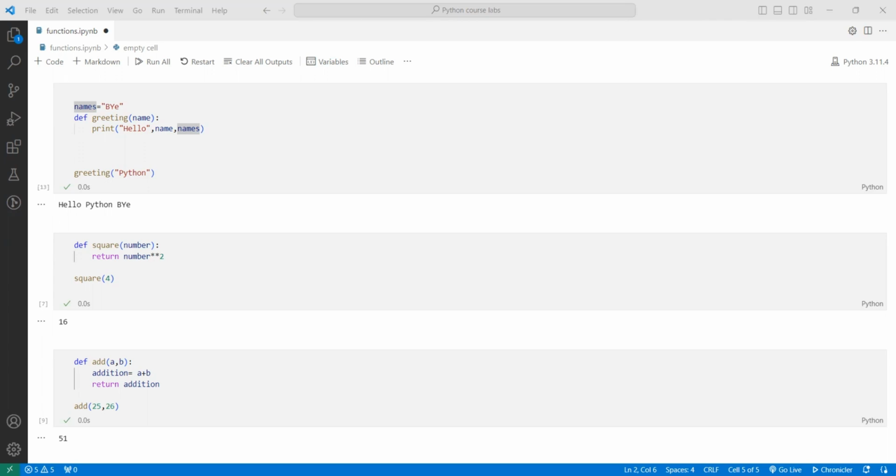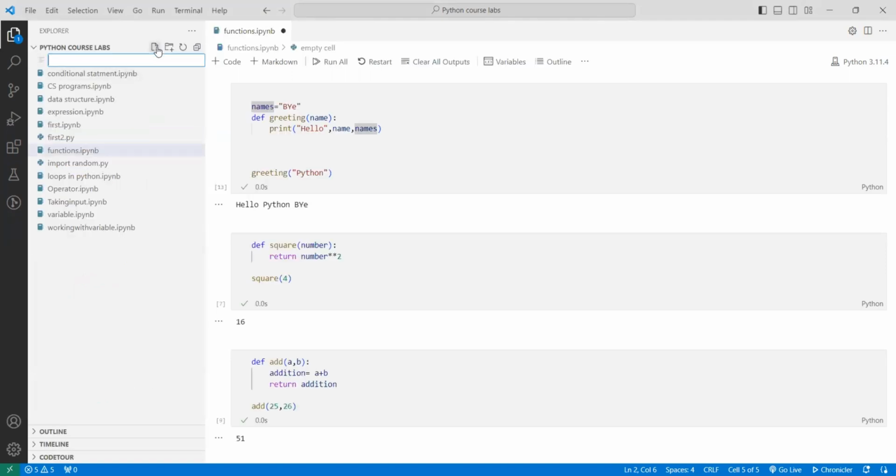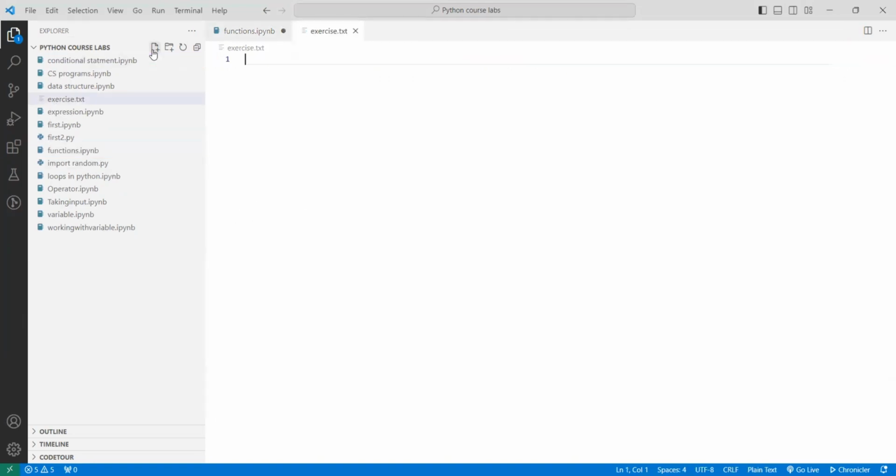Suppose I'm going to create one file, any name you want. Let's work with a txt file. I'm going to name it exercise.txt. So now I have a normal file named exercise.txt.